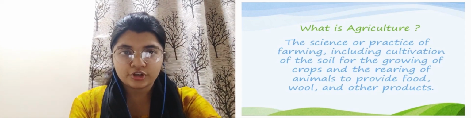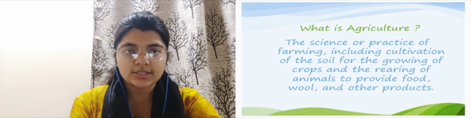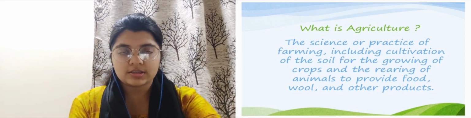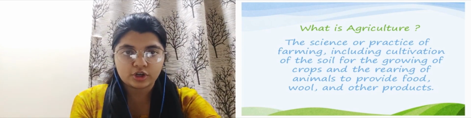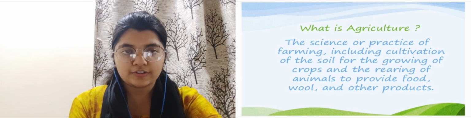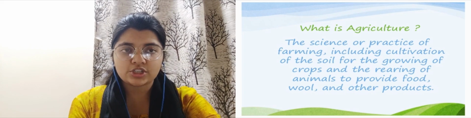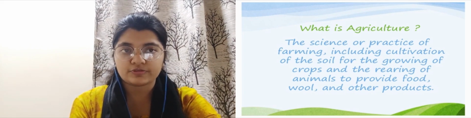Growing of crops, cultivation of soil, rearing of animals. When all of these are combined, we form a definition which we call agriculture. Now let us move to the next part.